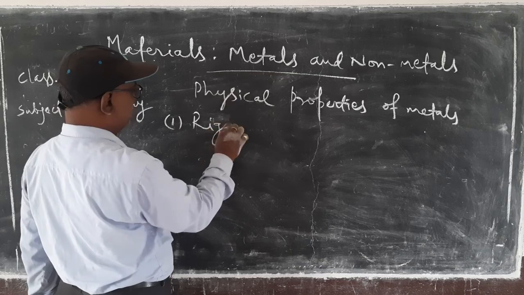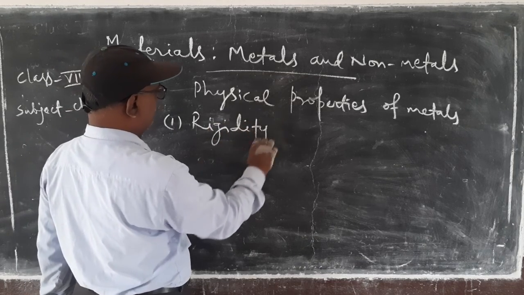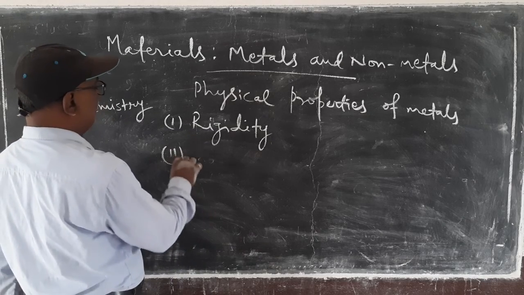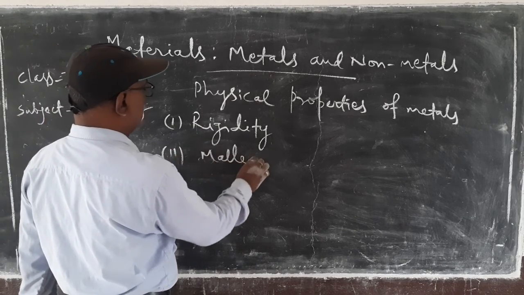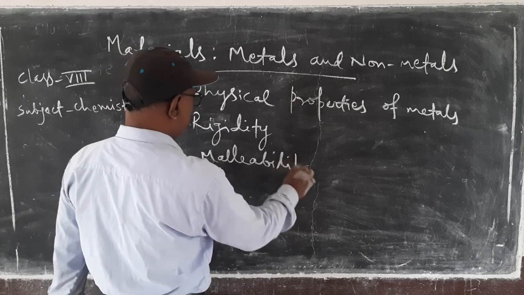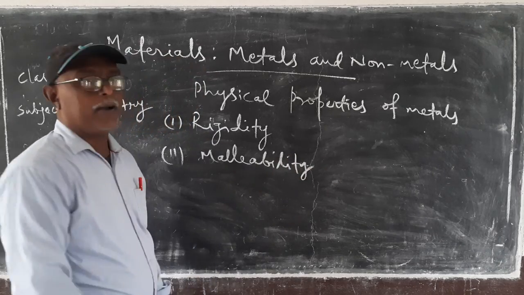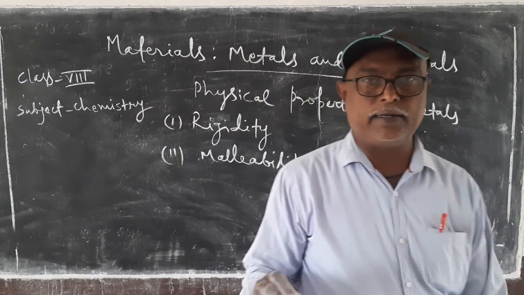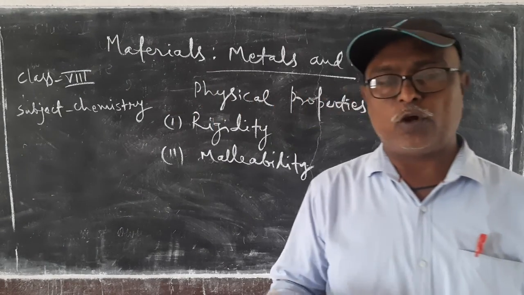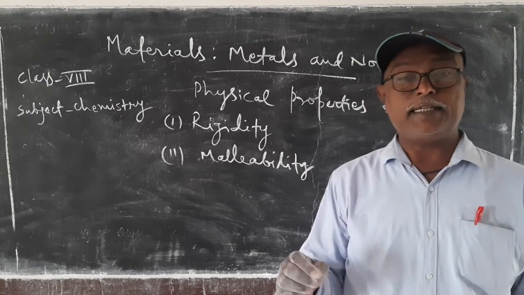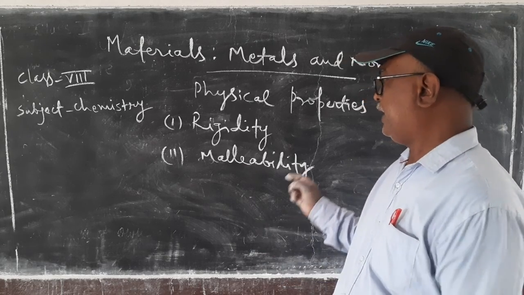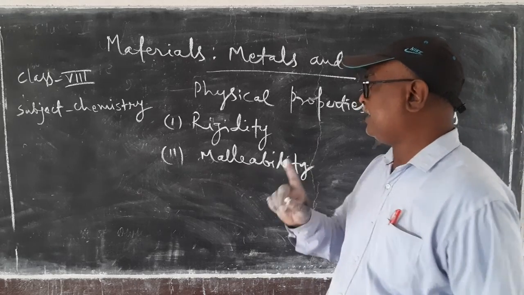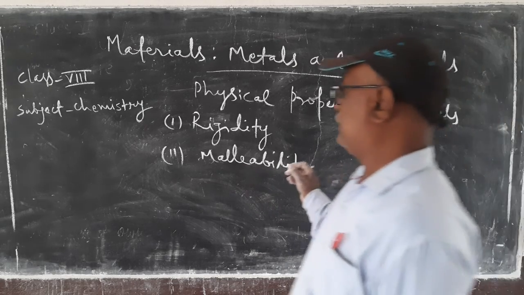Rigidity. Metals are rigid. Second, malleability. Metals are malleable. That is the property of metal by virtue of which we can change a metal into thin sheet, called malleability. And metals are malleable.